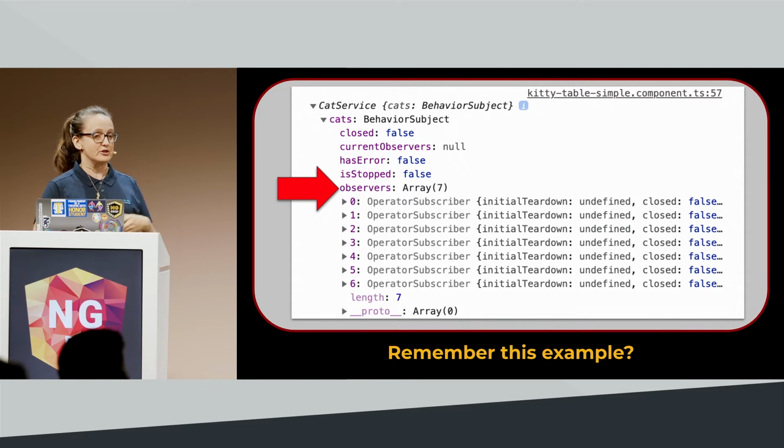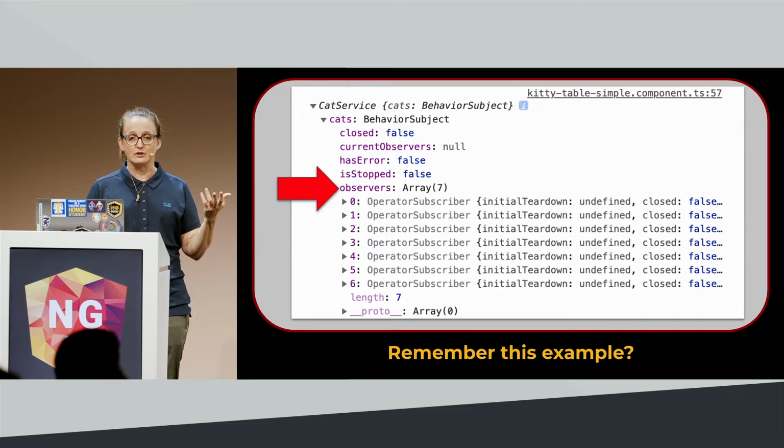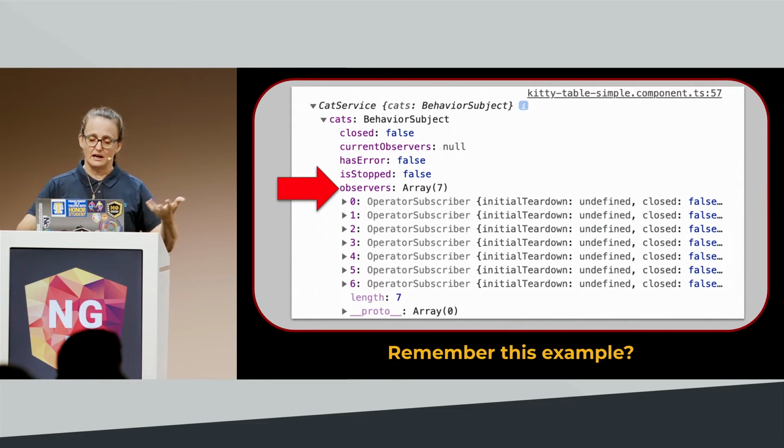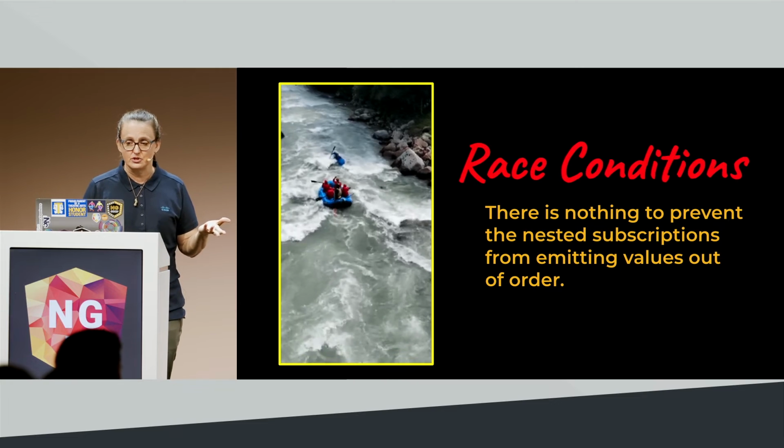Well, instead of doing just one subscription every time we invoke that function or that method, we are now creating two. So it starts to add up on itself. And then we get to the race conditions.